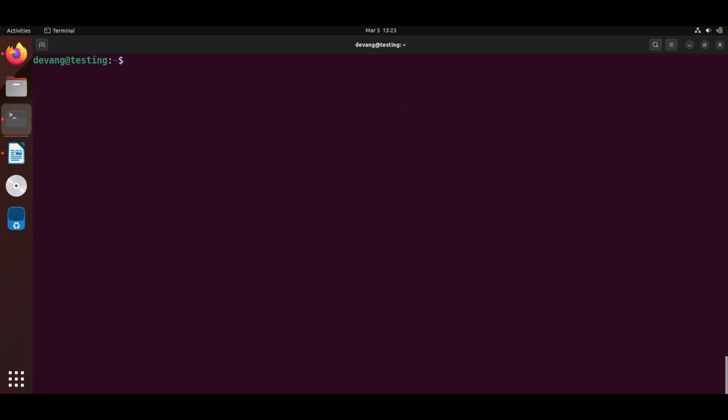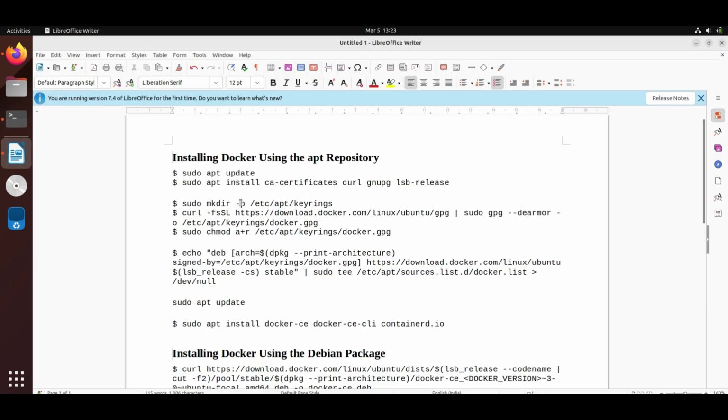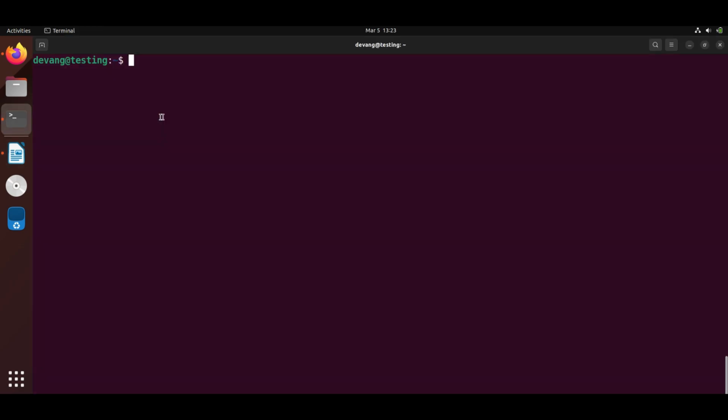So now we will see how to install Docker Desktop in our machine. So for installing Docker Desktop, I have already made a file in which I have specified the command so that you can easily work on it. Also, I will upload this file to my GitHub repo for easy access. So run this command accordingly present over there, and here we will install Docker Desktop using the apt repository. There are different methods for installing Docker Desktop. First of all, we will see this method.